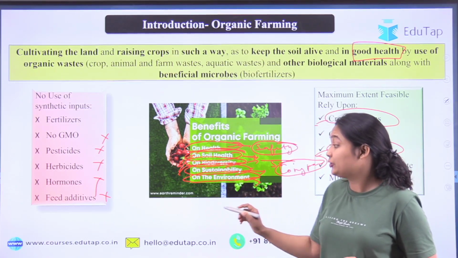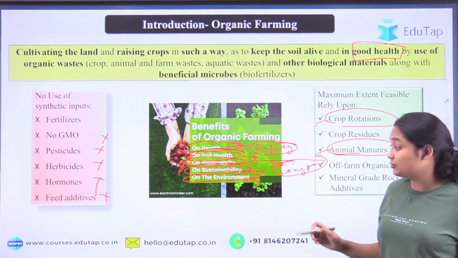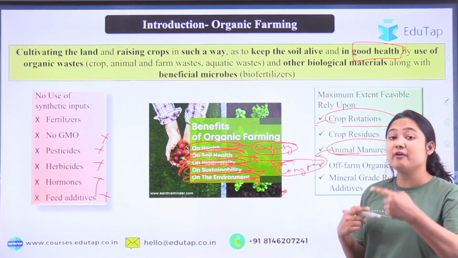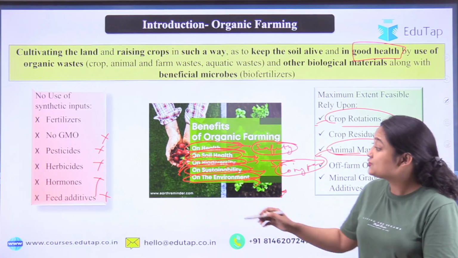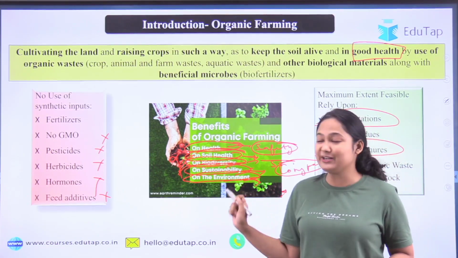Okay, then it is good for the environment. How? As I have told you, land pollution is controlled and water pollution is controlled through organic farming, so there are fewer pollutants, soil health is maintained, and overall human health is maintained. So these points mean the environment is happy with organic farming. Okay, so it's good for the environment too.